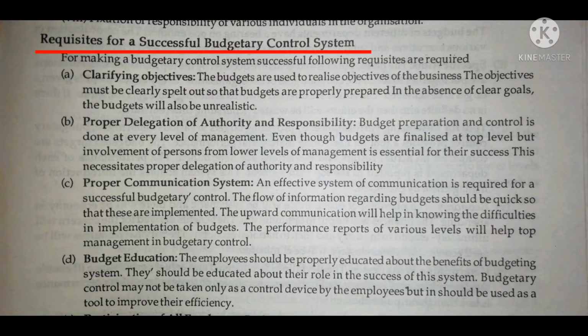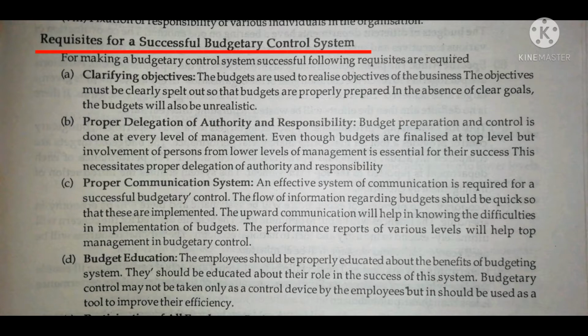Whatever budgets we have, they are finalized and approved at the top level, but still the involvement of persons from the lower level is essential for their success. Whenever we prepare any budget, the involvement of employees from the lower level of management is a must. However, our budgets are finalized at the top level. This necessitates proper delegation of authority and responsibility. So it is very important to have proper delegation of authority and responsibility.